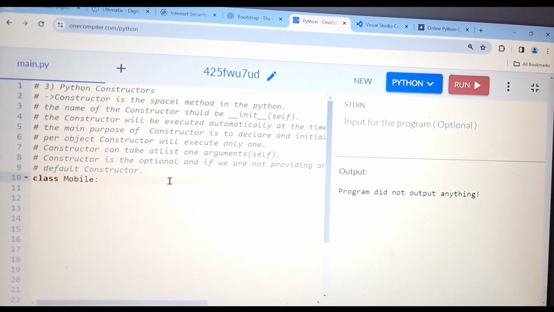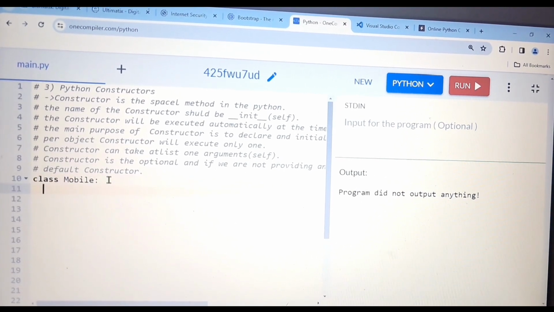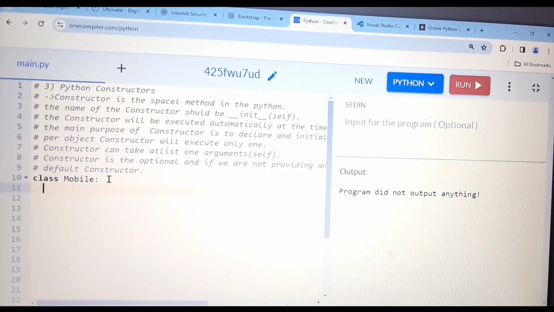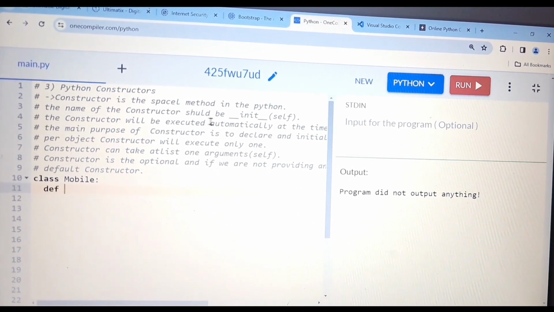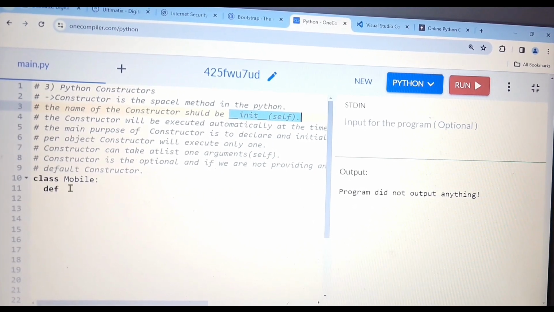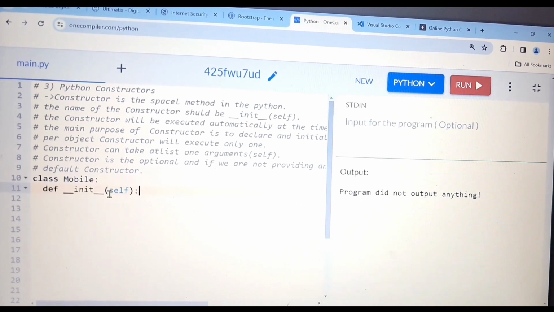So as per the definition, if we want to create the constructor, we have to use the def keyword. After that we have to use this one, and here we have to use the colon. So this is the syntax to create the constructor in the class.